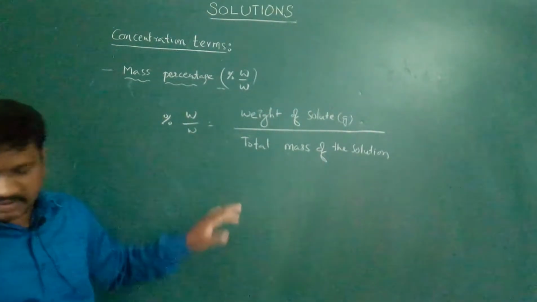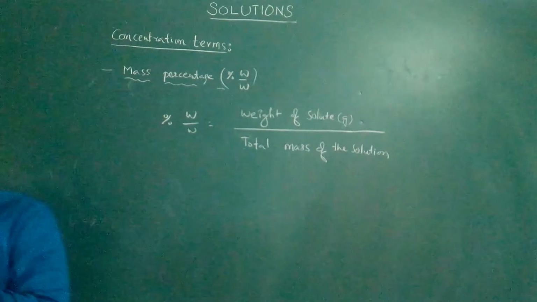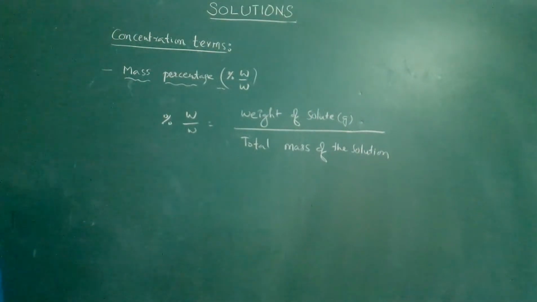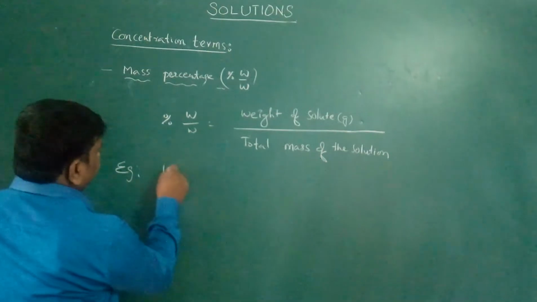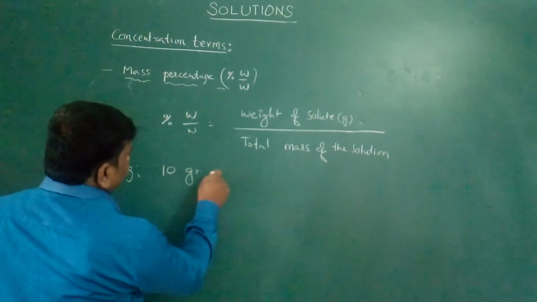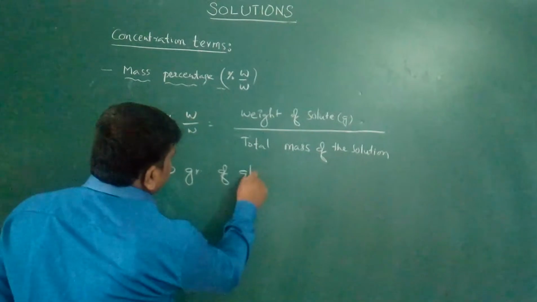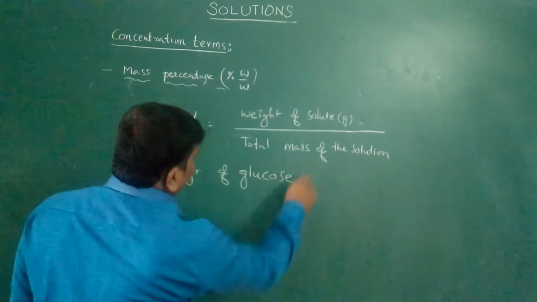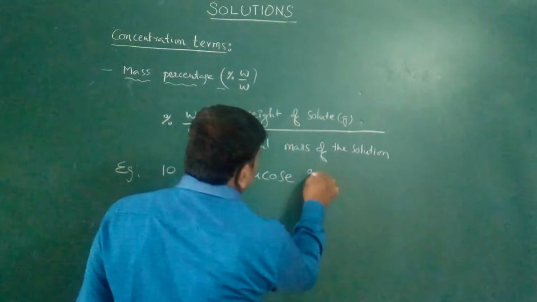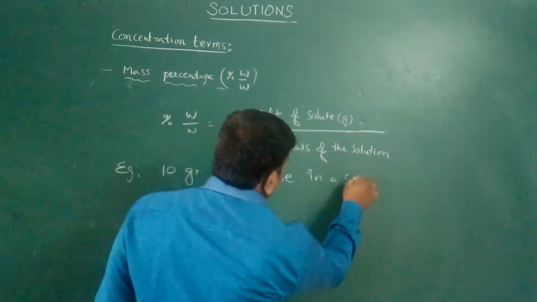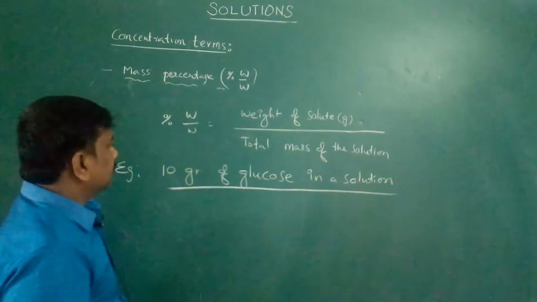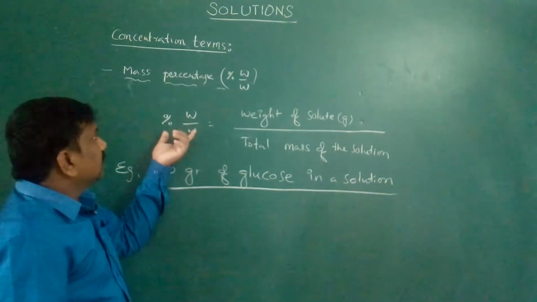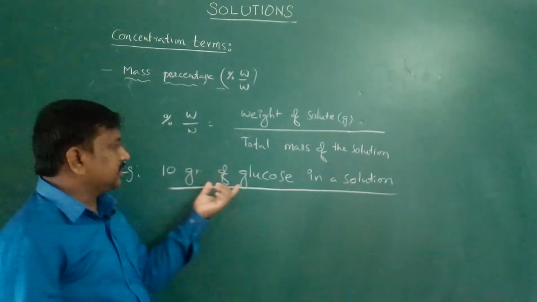For example, we have 10 grams of glucose in a solution. What is the mass percentage of glucose?